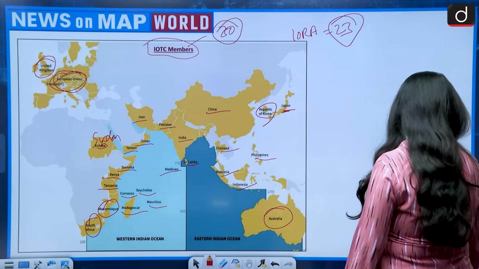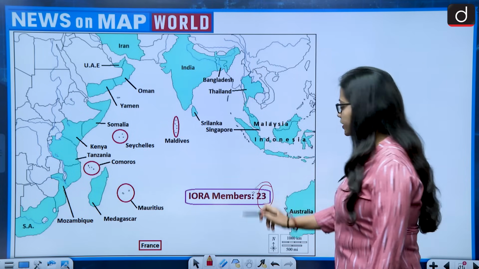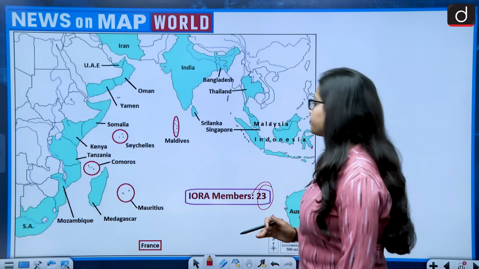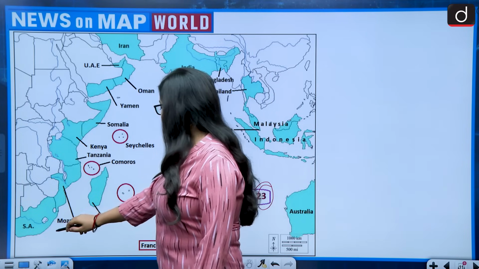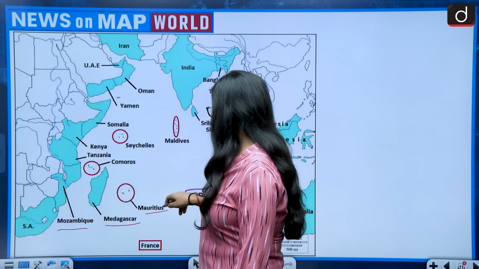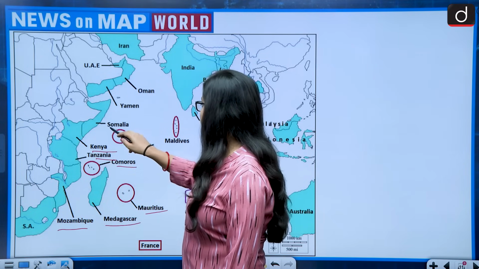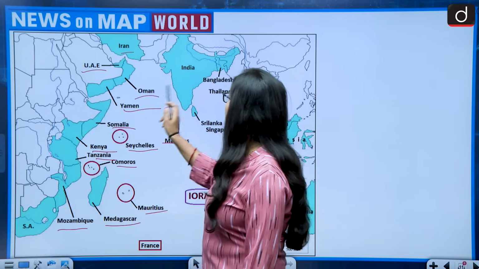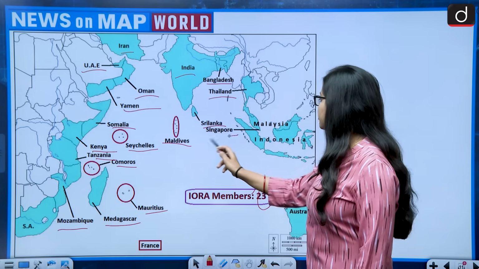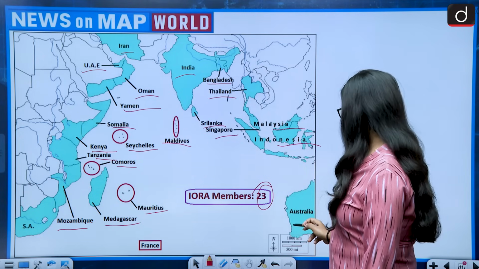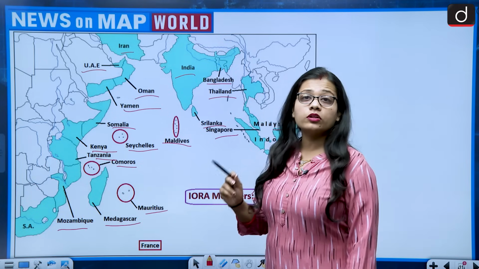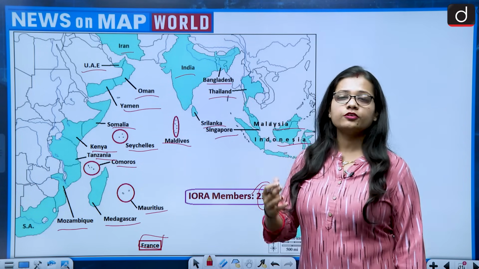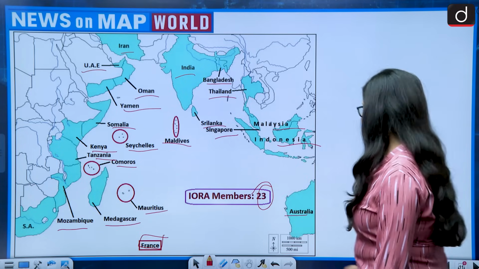If we talk about IORA, then IORA has 23 members. So it has less number of members as compared to the IOTC. So the IORA members are Mozambique, Madagascar, Mauritius, Comoros, Tanzania, Kenya, Somalia, Seychelles, Maldives, Yemen, UAE, Iran, Oman, India, Bangladesh, Thailand, Sri Lanka, Singapore, Malaysia, Indonesia, Australia, and it also has France. It also has France, because there are territories of France which lie in the Indian Ocean.